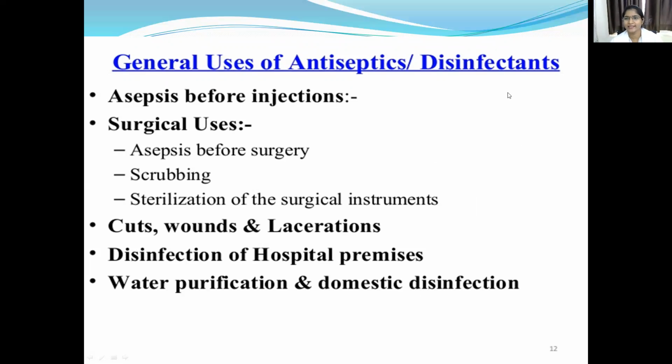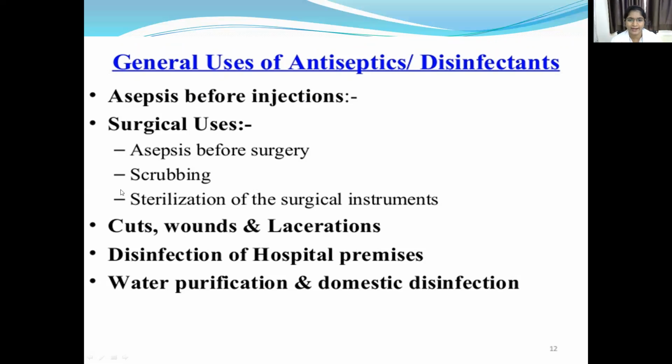General uses of antiseptics and disinfectants: they are used in asepsis before injections, for surgical uses such as scrubbing, sterilization of surgical instruments and before surgery, and also on cuts, wounds and lacerations.